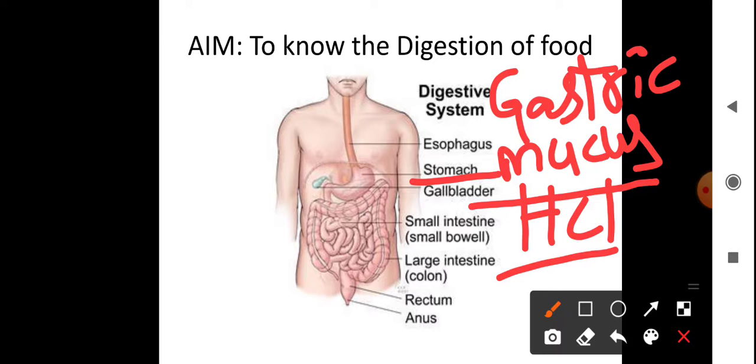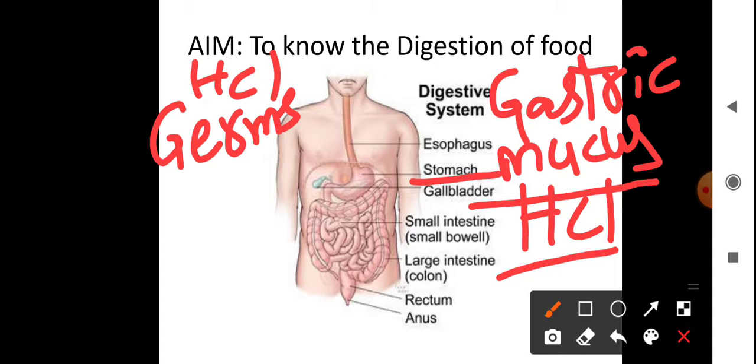And what's the function of HCl? The HCl kills the germs. If germs enter our stomach by mistake through our food, these germs get killed by HCl.